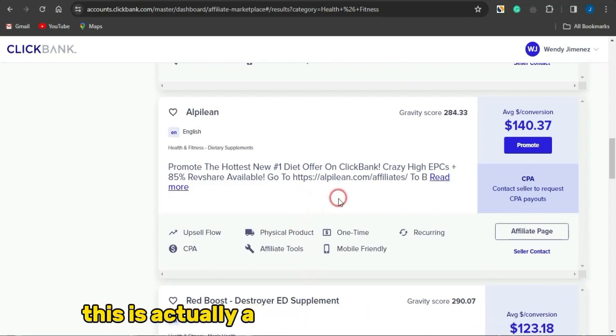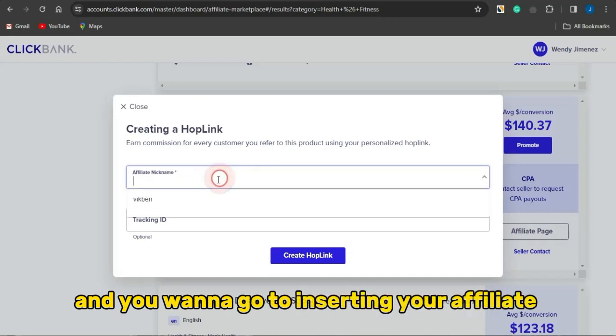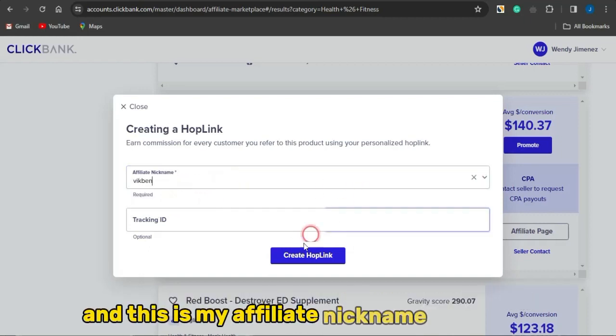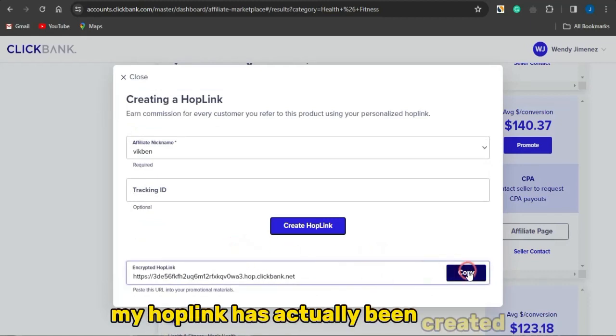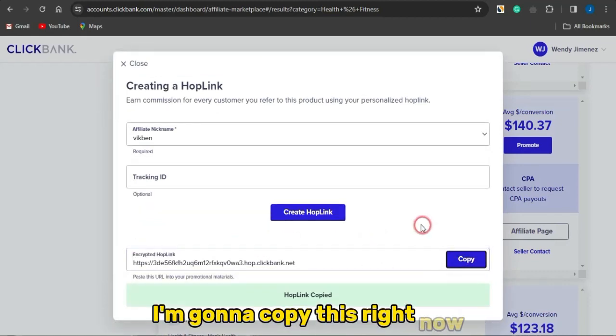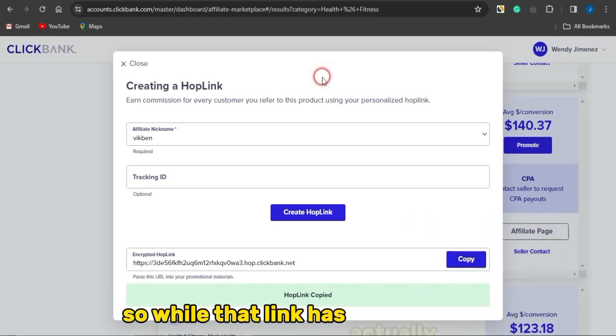This is actually a very cool product you can utilize right now for the weight loss niche. All you need to do is to click on promote right here, and you want to go on to inserting your affiliate nickname. This is my affiliate nickname right now. If I click on create hop link, my hop link has actually been created. I'm going to copy this right now and go on to inserting that in my notepad. So once that link has been saved on my notepad, we're going to get back to that.